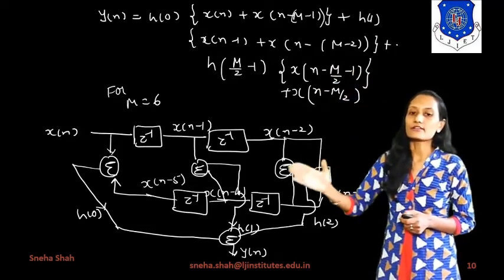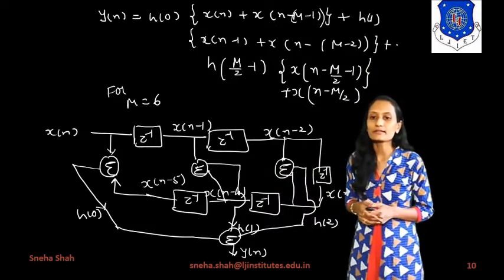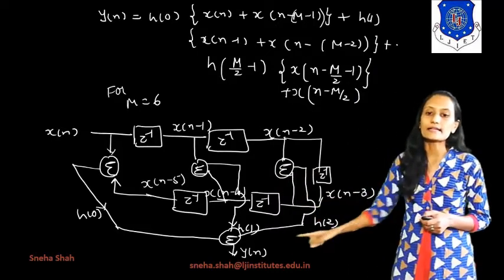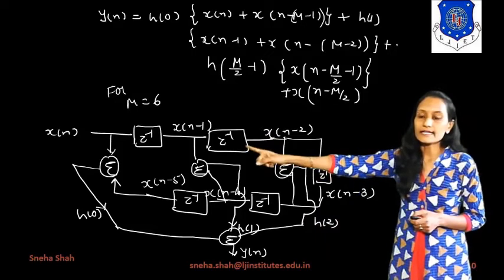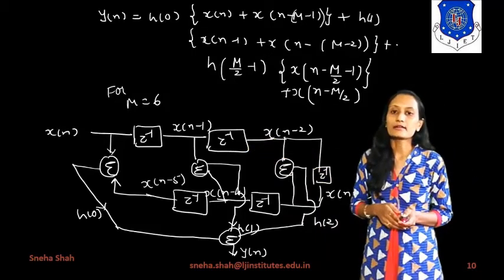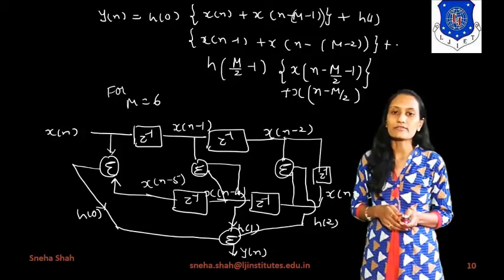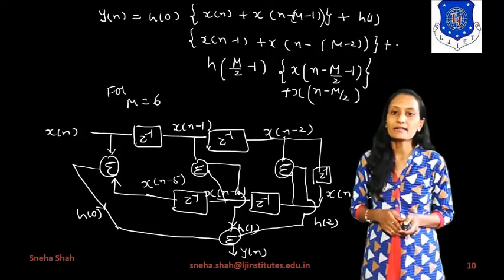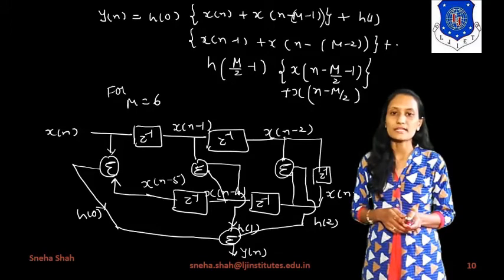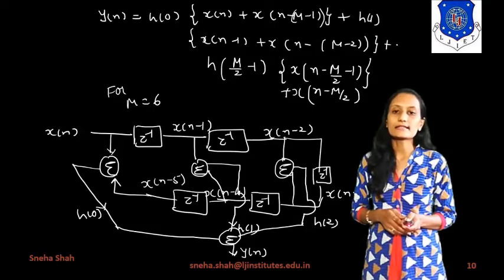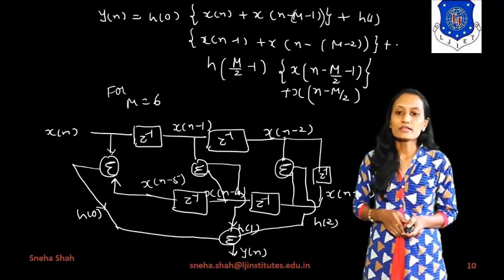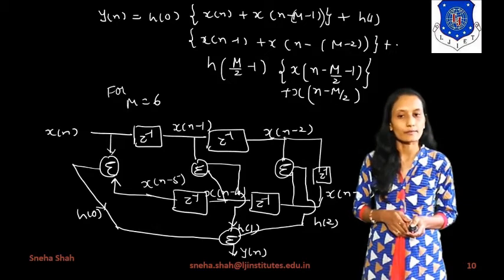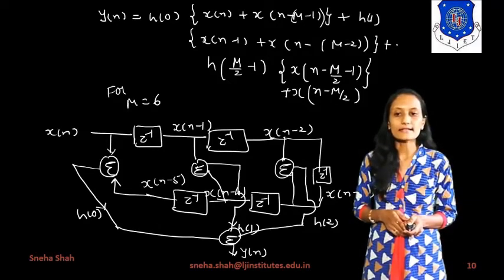So from that we can draw this graph. Now how am I drawing this graph? The output will be considered as y of n, so for that we are taking the input signal as x of n. Now this x of n will get added with x of n minus M minus 1. Instead of this M, if I consider 6, then 6 minus 1 means 5, so it will be x of n minus 5. To find x of n minus 5, we take 5 different z inverse terms. So our overall output is x of n minus 5.